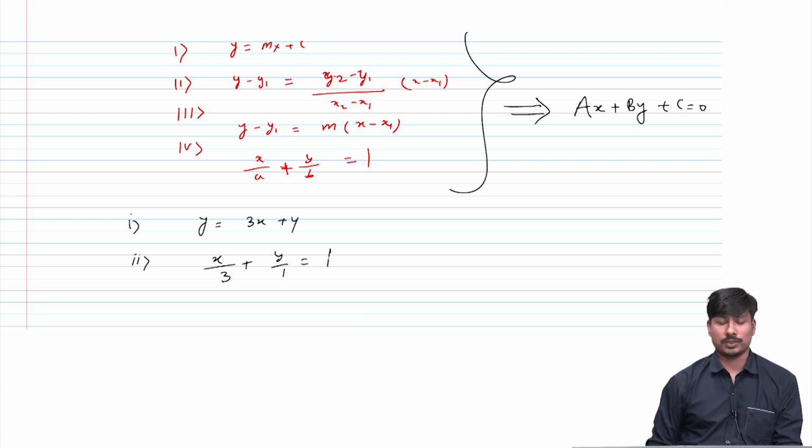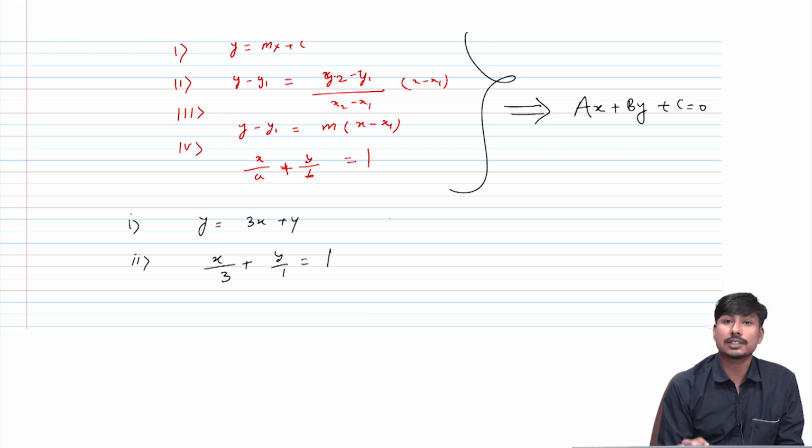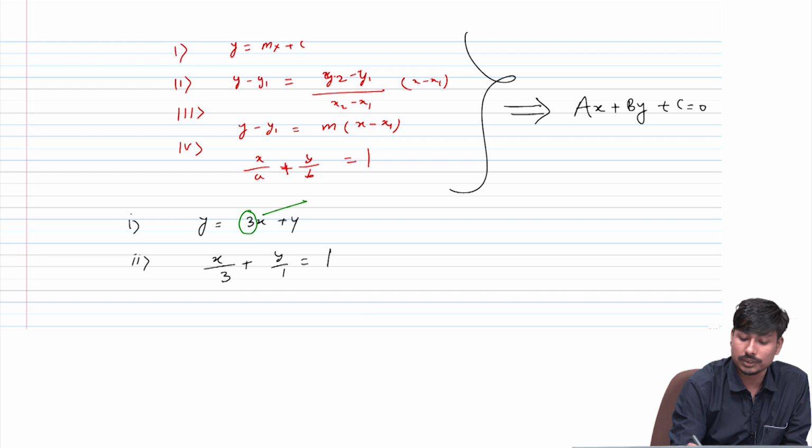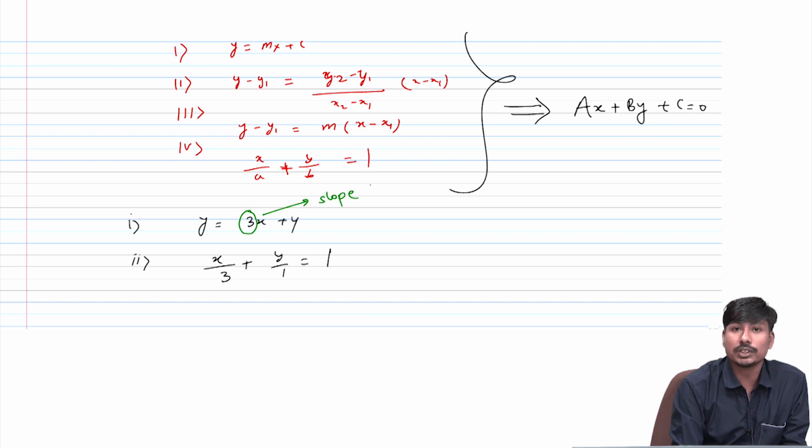I have to find, first, the slope of these lines. As we can clearly see, for the first line the slope is 3. Can I come up directly with the slope for the second line? No, I have to convert it into the slope intercept form again.